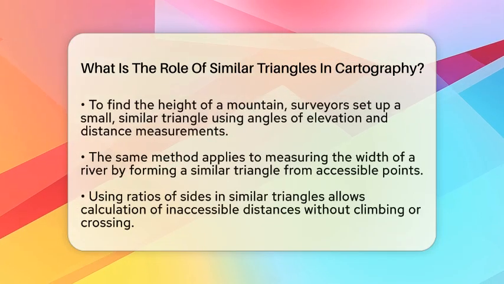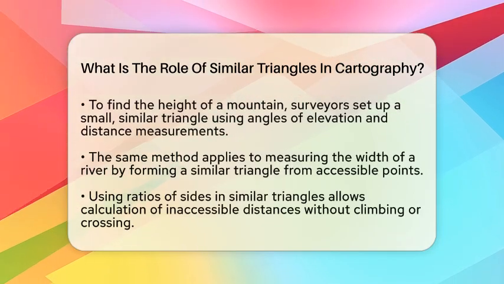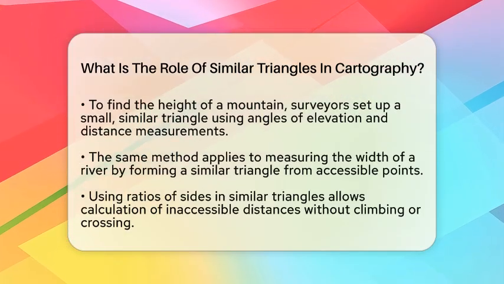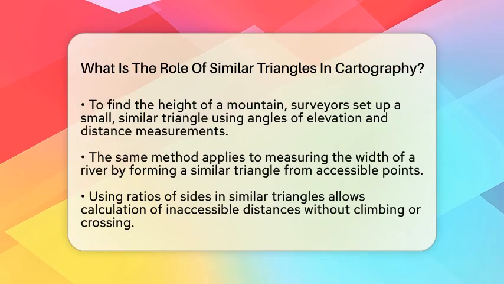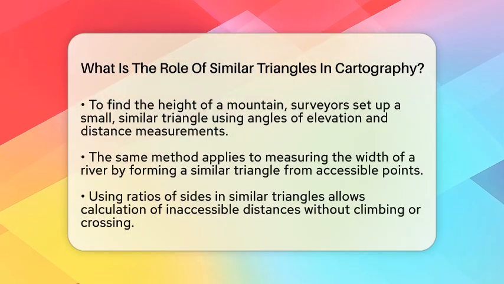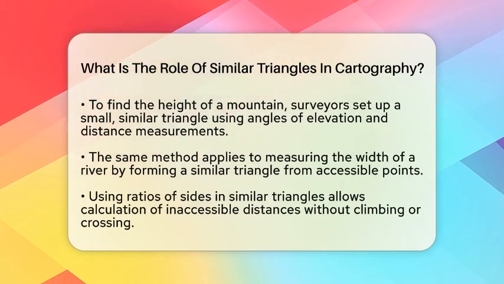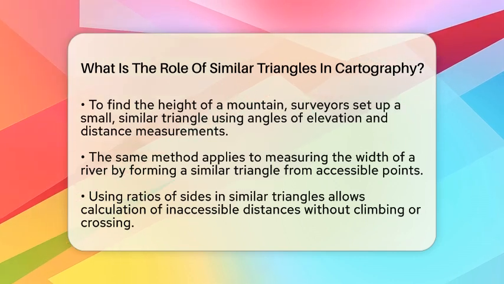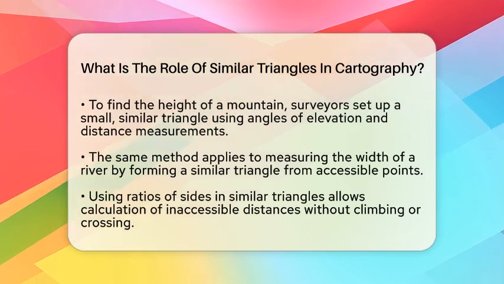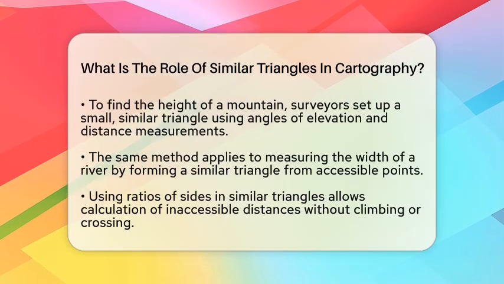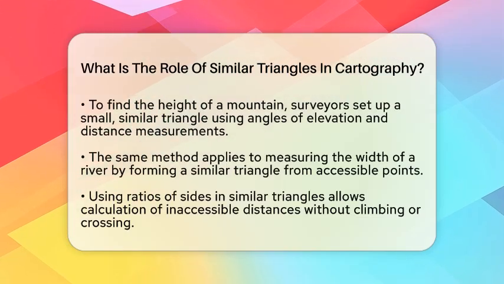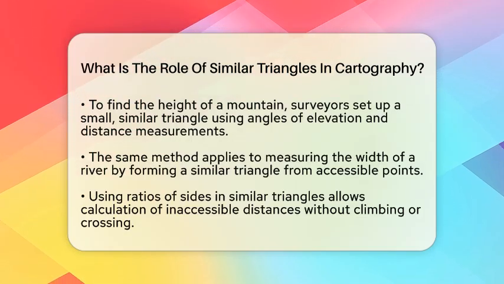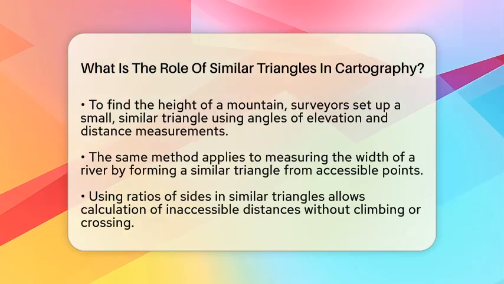For example, if a surveyor wants to measure the height of a mountain but can't climb it, they can set up a small triangle on the ground. They measure the distance from their position to a point on the mountain and the angle of elevation. Then, they draw a similar, smaller triangle using those measurements. Because the triangles are similar, the ratios of their sides are the same. This allows the surveyor to calculate the mountain's height indirectly, without climbing it or using complicated equipment.